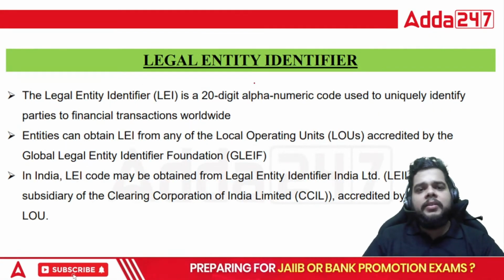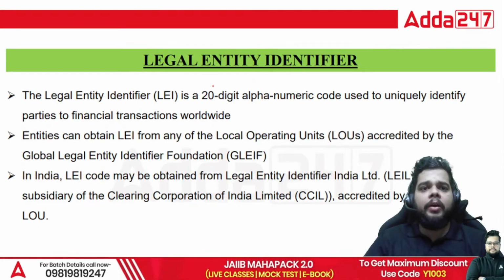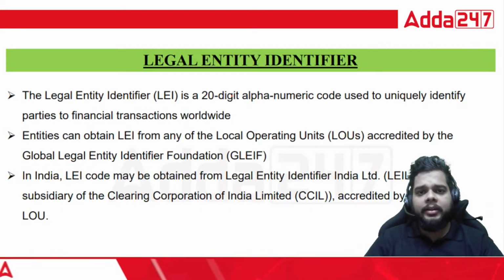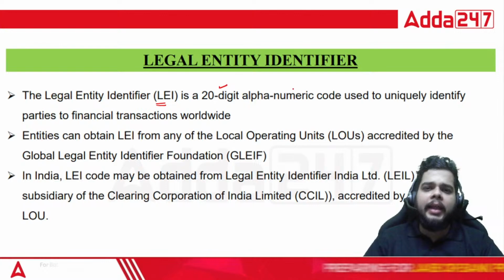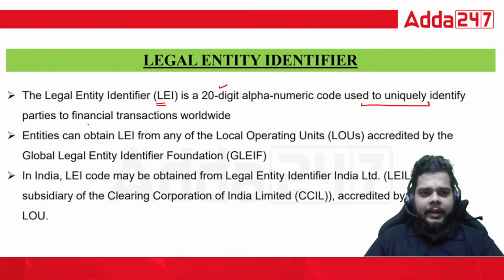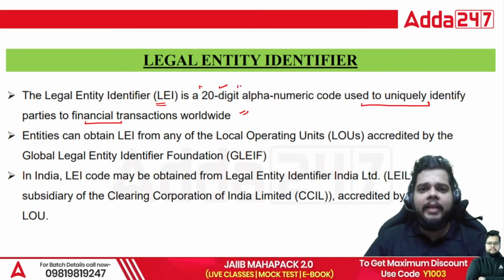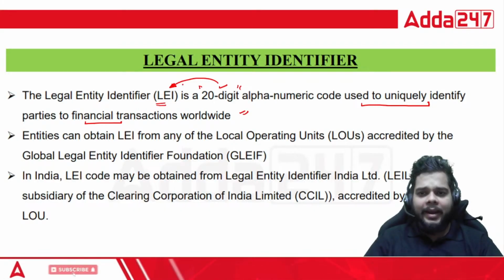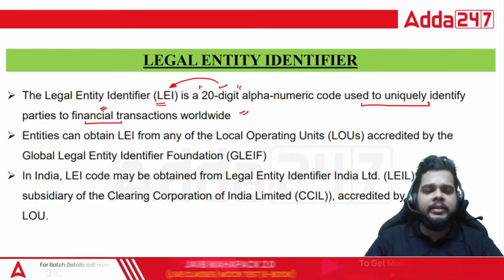For your reference, what is the actual number of digits under the LEI? The legal entity identifier is a 20-digit alphanumeric code used to uniquely identify parties to financial transactions worldwide. So you have to have a 20-digit alphanumeric code in order to identify a particular party, used to uniquely identify the parties to financial transactions worldwide.